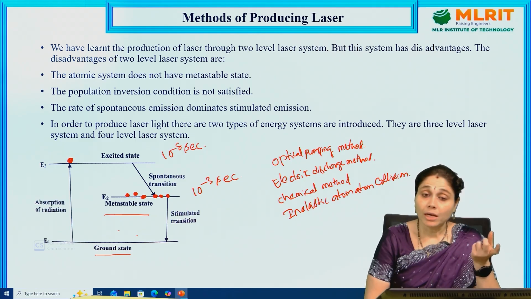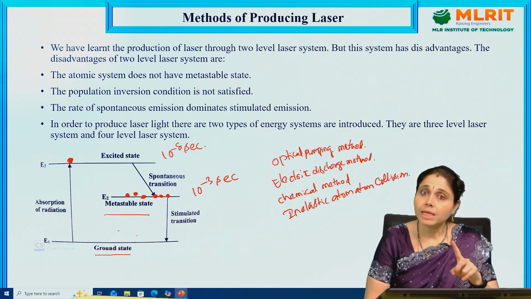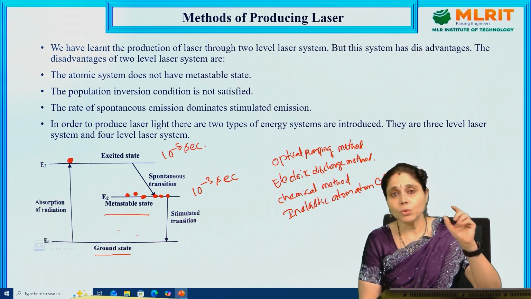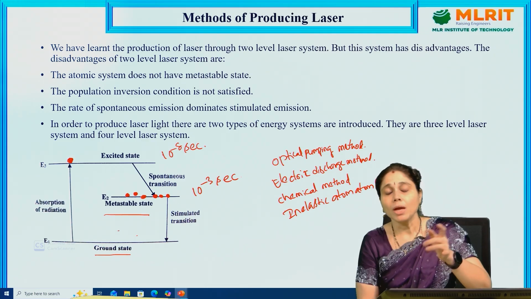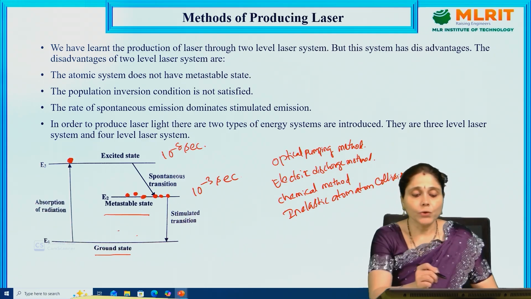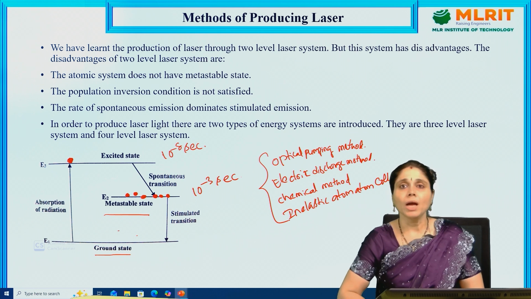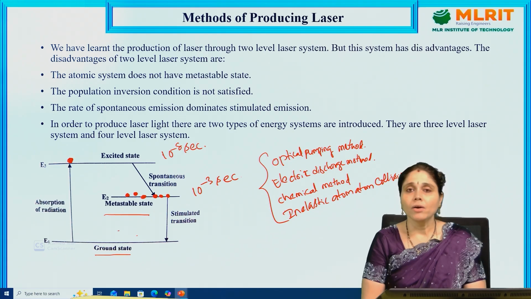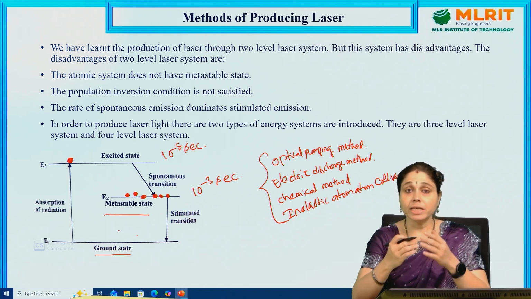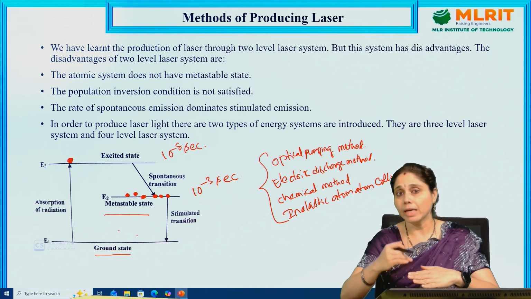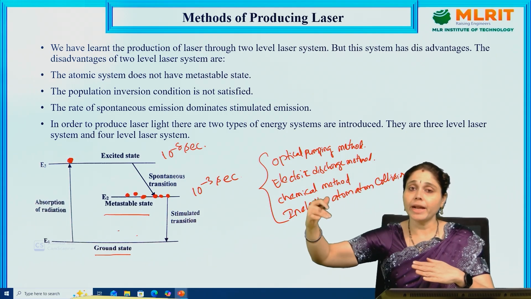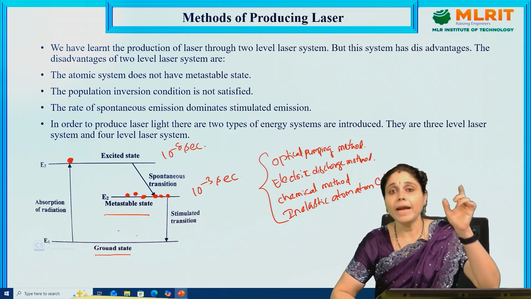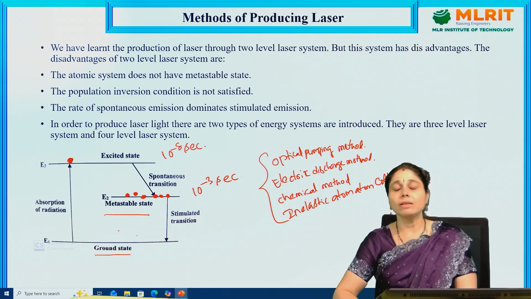In order to produce the laser light, one of the important things is the principle of lasing action, where we stimulate the atoms through some amount of external energy. The external energy will be provided through all these processes. Now, optical pumping means what? When we provide some amount of light energy in order to pump the atoms in the ground state to the excited state, and to get the stimulated emission from the atoms in the excited state, we provide light energy itself. That we will see in the Ruby laser.